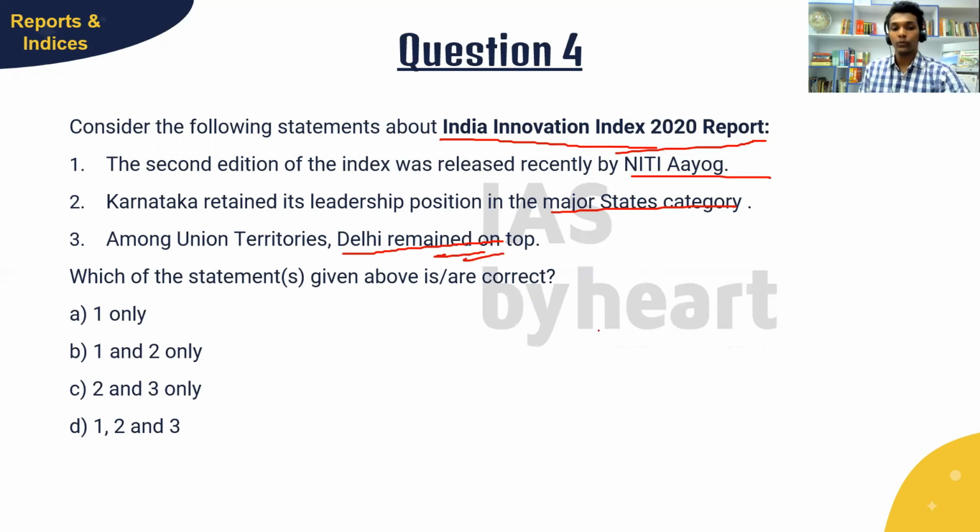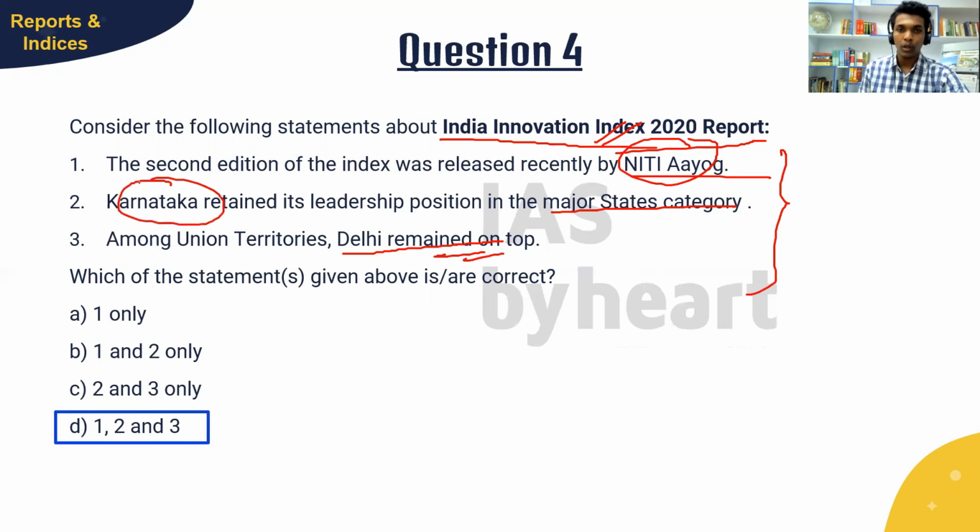So the answer to this question is option D. All the statements given here are true. This is the second edition. Yes, it is released by Niti Aayog, and it was Karnataka which retained its position because Bengaluru is in Karnataka. It is the startup hub, and among the union territories, Delhi remained on top. This is also right. Let's see more about this index in the next slide.